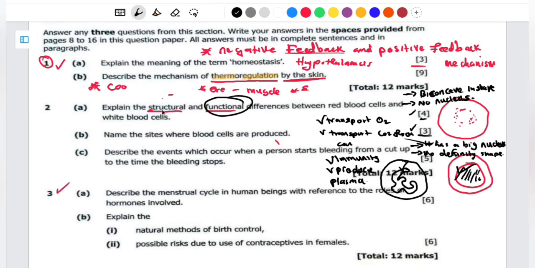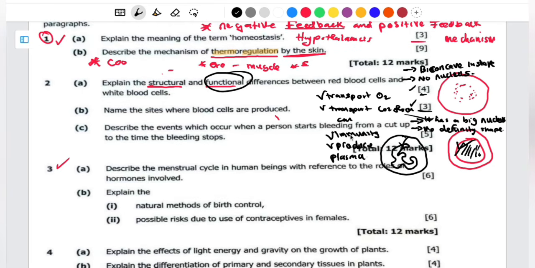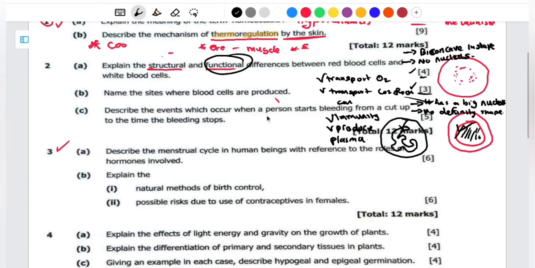Then in terms of the structure part, of course, you're supposed to start with the structure part. For the structure part, you're supposed to say the red blood cell and the white blood cell can be different in structure, form, in the following ways. Number one, you say, but you're not supposed to write it in point form. So let me just write that one. Okay, before I write that one, let me also talk about this one here, since I've gathered the points which I'm going to use to write in my essay.